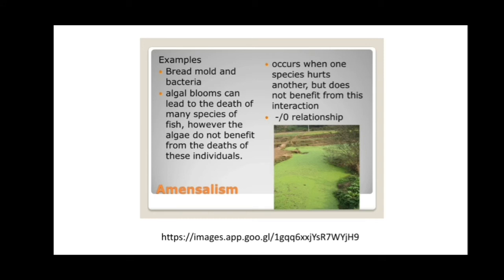Now the next example is amensalism. The amensalism example shows that one species is harmed and the other is not harmed or benefited. The next example is bread mold and bacteria. Algal blooms can lead to the death of many species of fishes. However, the algae do not benefit from the death of these individuals. It occurs when one species hurts another but does not benefit from this interaction. That's why it is indicated by a minus and zero relationship.